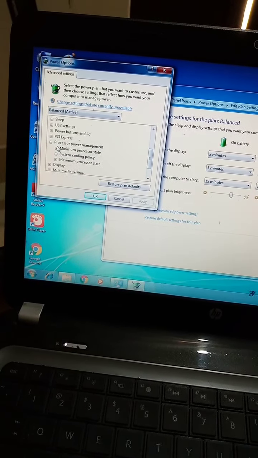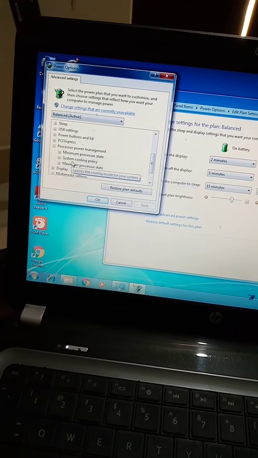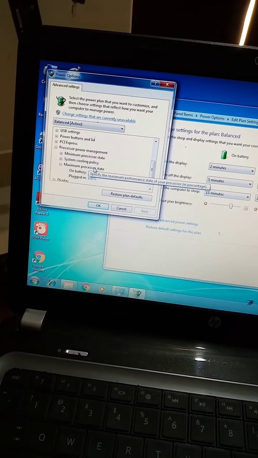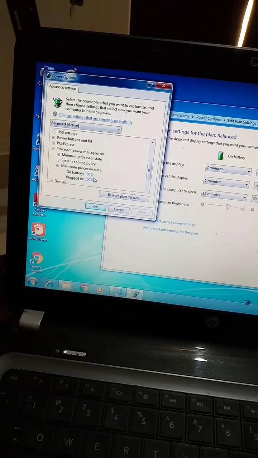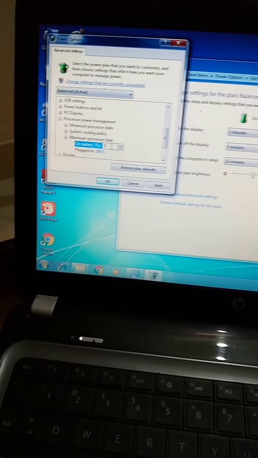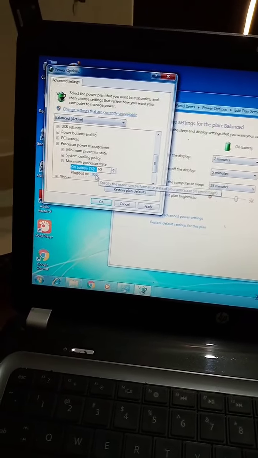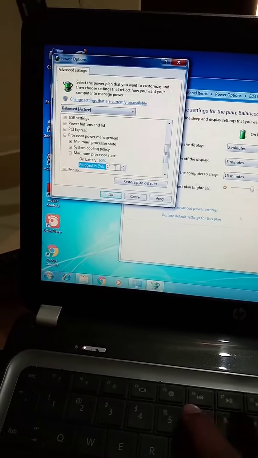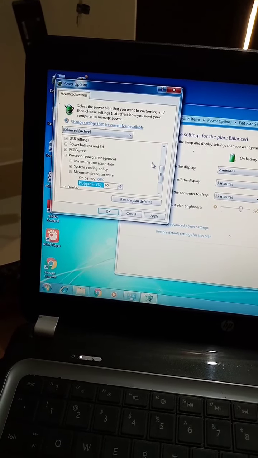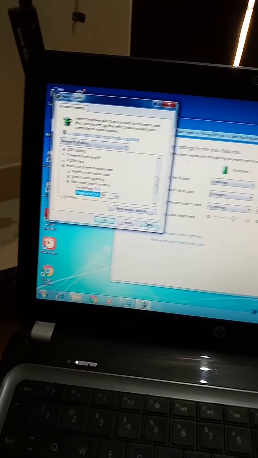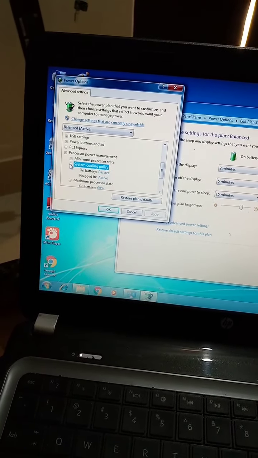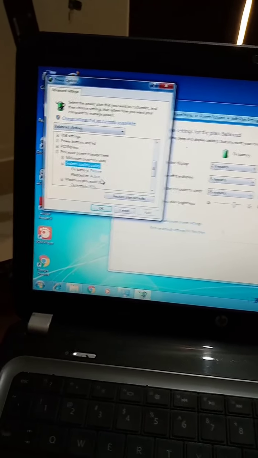Processor power management. There is minimum processor state, system cooling policy, and maximum processor state. You have to go to maximum processor state, which is set to 100% and 100% both for battery and plugged in. You have to set it to around 60 for both the conditions, as it is good for your battery and processor. So apply. System cooling policy should be active for plugged in status.